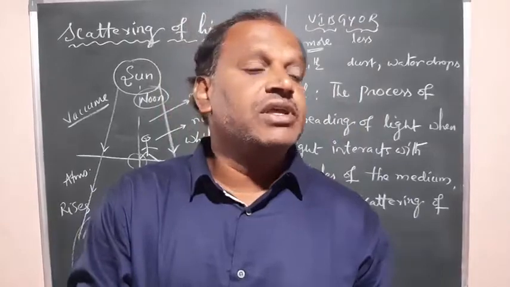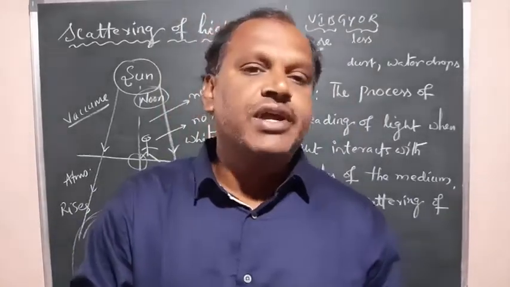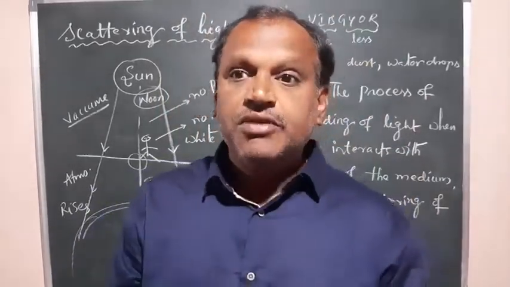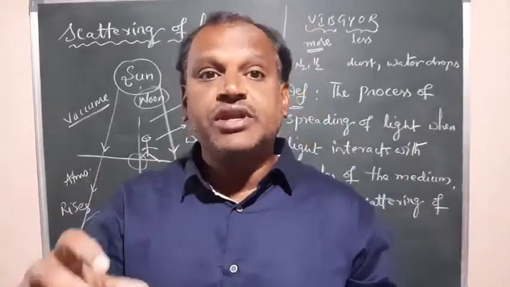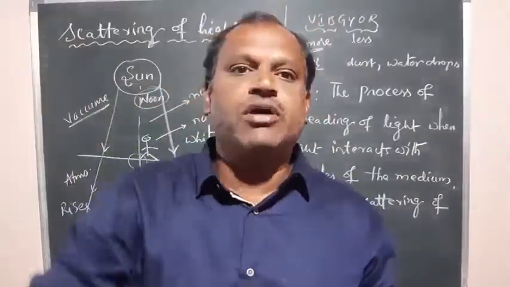So how can we see it? In other cases, or outside, we cannot see the path of light, right? But we can see the path of light within the house when the rays are coming from a small portion of opening.